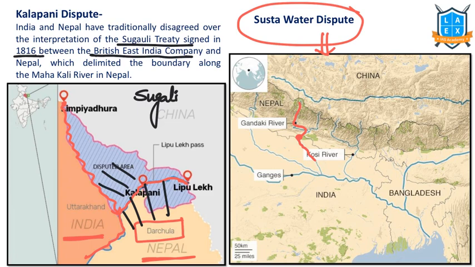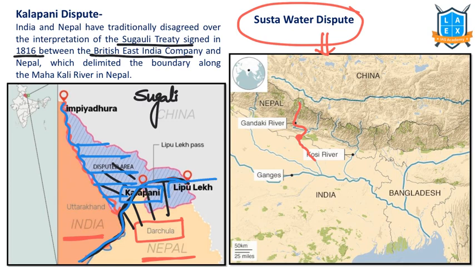But they say that we should consider this as the main river. We say that this is the main river. So on that side is your region, this side is our region. But Nepal says that we should consider the tributaries also. As its tributary starts from here, we should consider this also as part of Nepal. This region is the Kalapani region. We say that no, you should consider the main river according to the Sugauli Treaty.